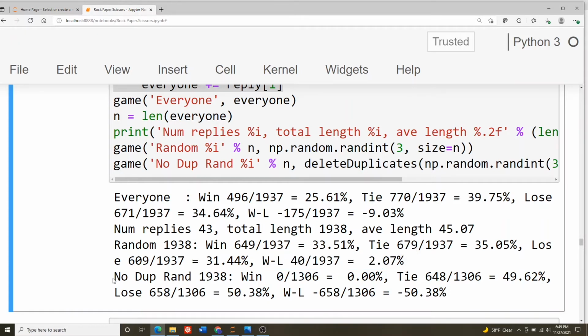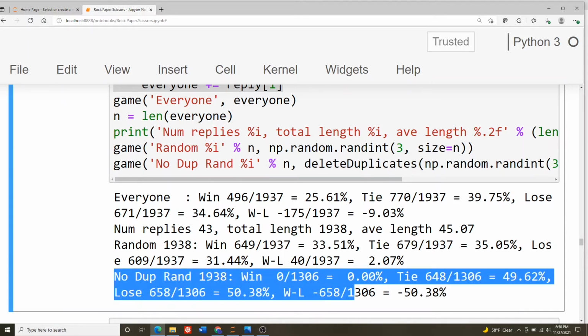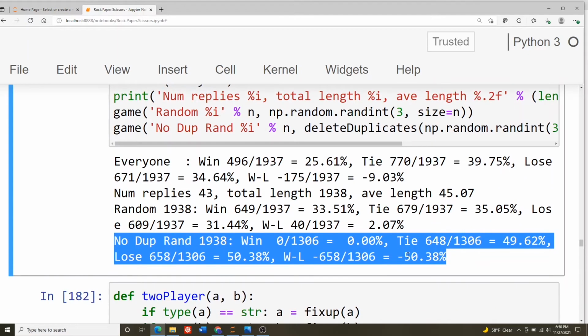And then I generated random numbers, but this time with no duplicates. When I was generating the random string, I made sure that I never generated the same value in a row. And this is exactly what we expect. You don't win at all, because my algorithm guarantees that if you don't have any duplicates, the only thing you can do is tie or lose. And we see that it's about a 50% chance of each. So anytime the person doesn't play any duplicates, this is a really good strategy. And if they play all duplicates, then this is the worst strategy.